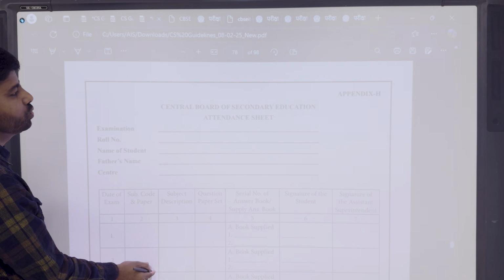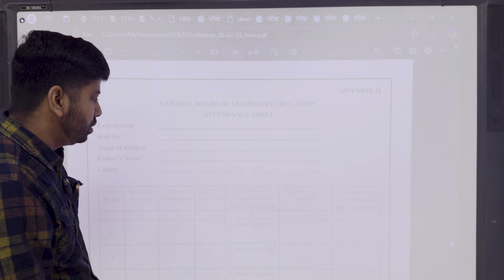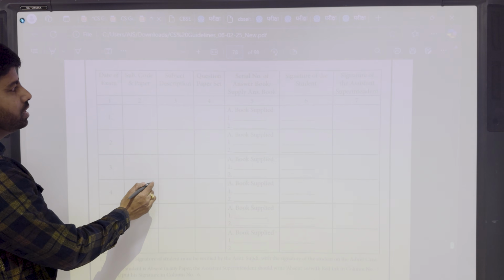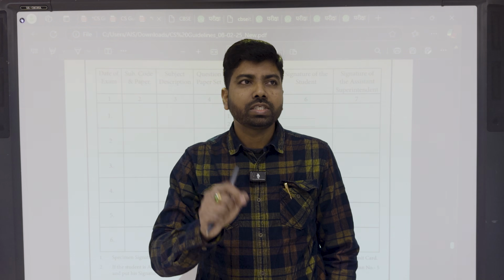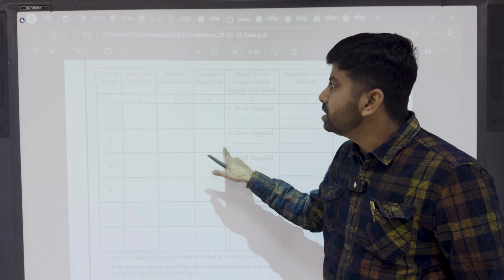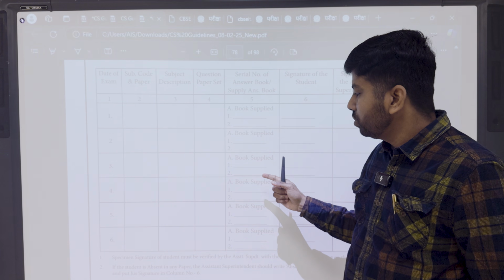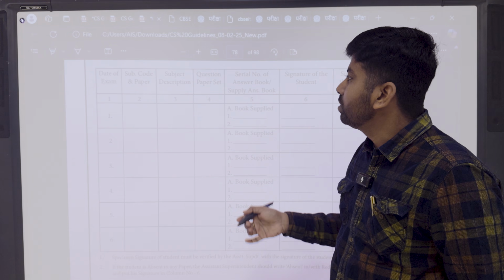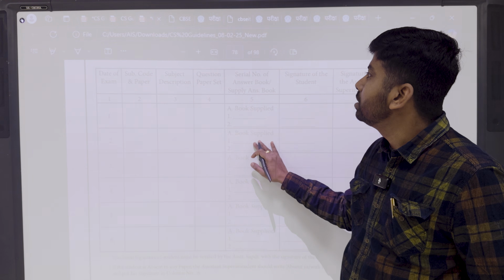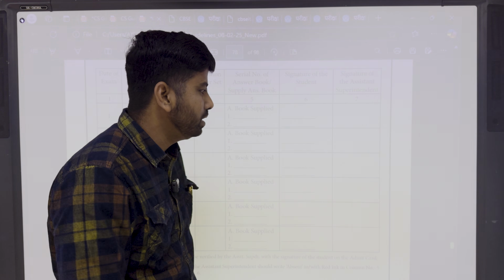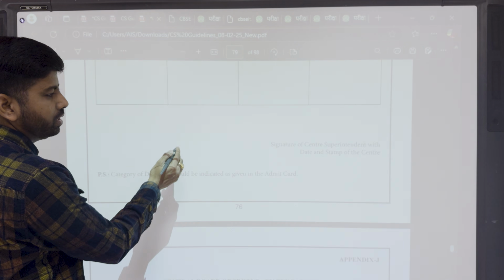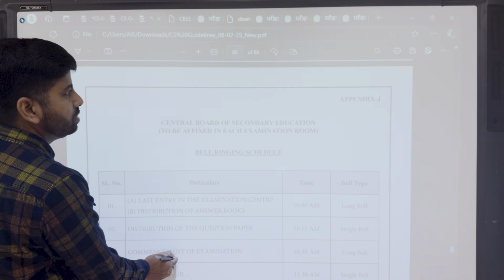H is also attendance. This is what you will download from the center material. So this type of thing you will find in the center material, which will be used for signatures and writing the serial number. Okay, we have to send these.